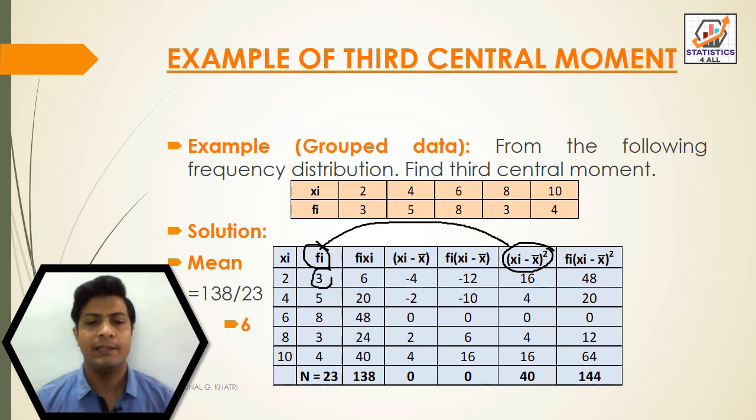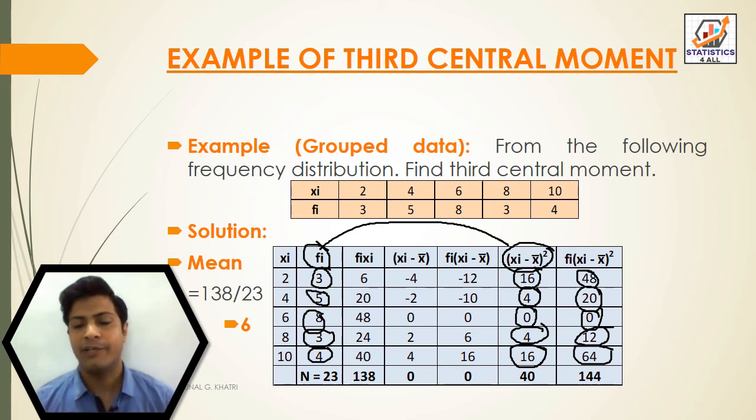So 3 into 16, that is equal to 48. 5 into 4, that is equal to 20. 8 zeros are 0. 3 fours are 12. And 4 16s are 64. After multiplying, the total of fi into xi minus x bar whole square is 144.